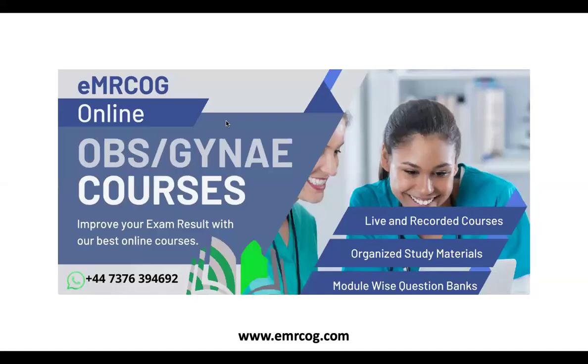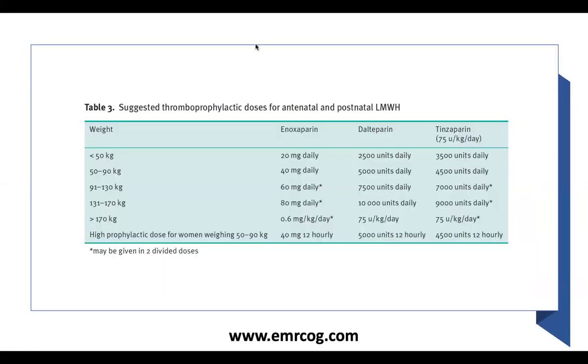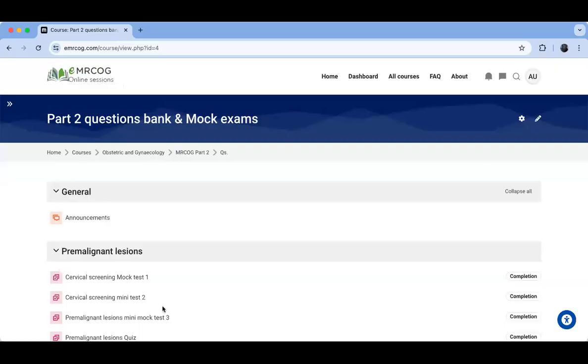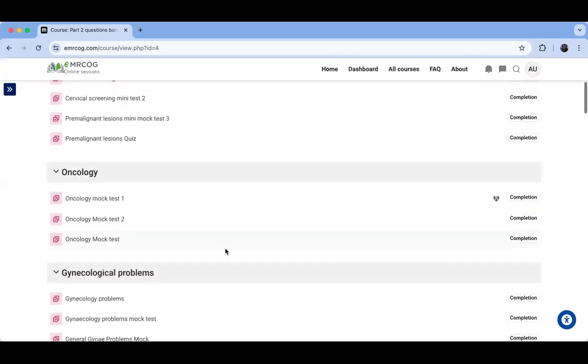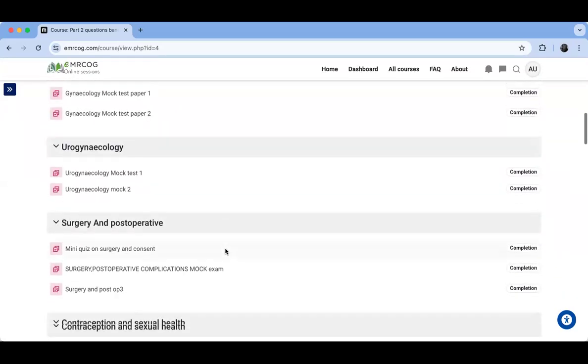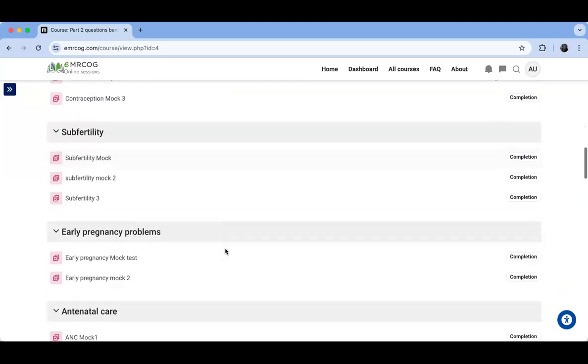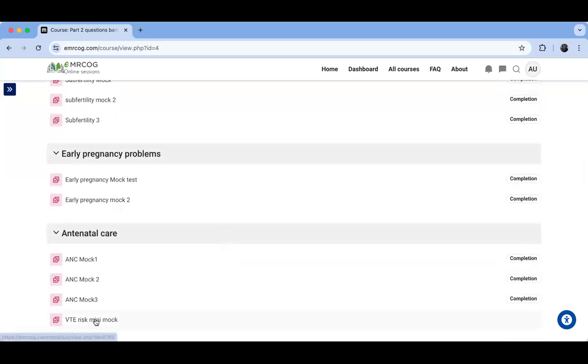So I have now reached the end of my presentation, and I will go to solve some questions. Let's apply what we have learned already on some of the questions, so you guys have a look at the exam scenario, how it comes in this exam. This is the time for solving questions, and allow me to go to the eMRCOG question bank, and let's find a mock test for the VTE.